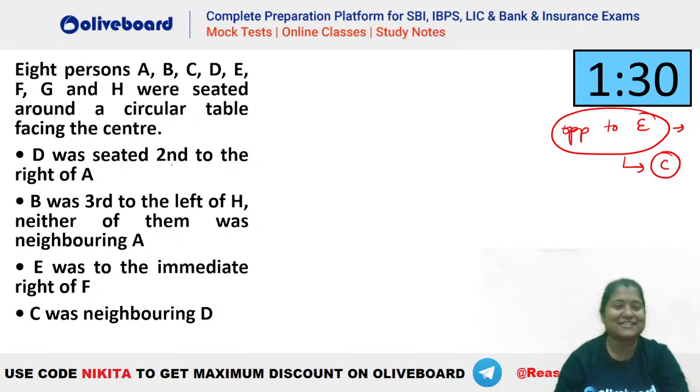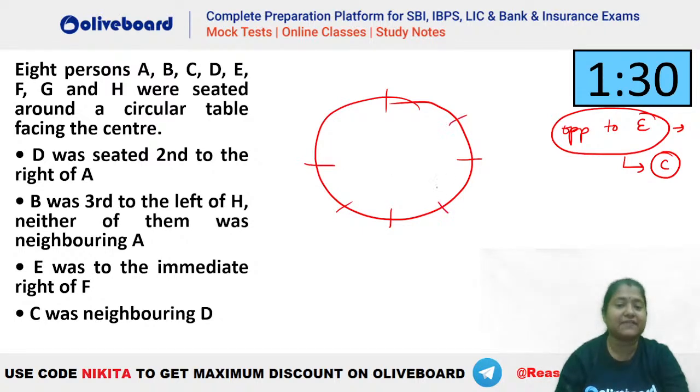Chalo, okay, let's try. So we have a circular seating arrangement here. 8 persons are seated. 1, 2, 3, 4, 5, 6, 7 and 8. Now it is given D was second to the right of A. Let's say this is your A here. So D is second to the right of A, something like this. Now B was third to the left of H and neither of them was neighboring A. C was neighboring D. So C has to be a neighbor of D. So you can see C can be this person, C can be this person.